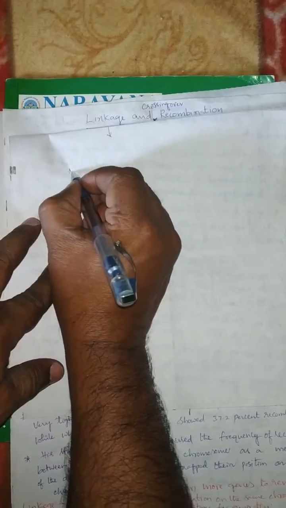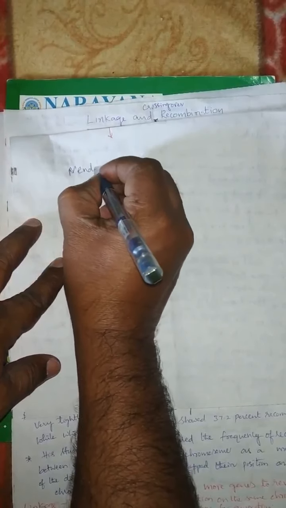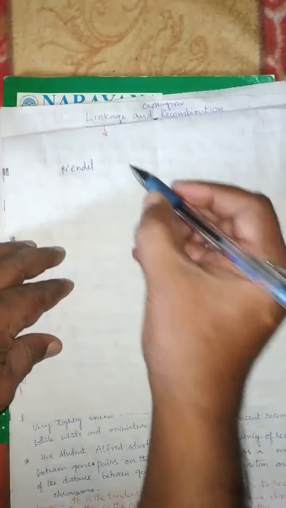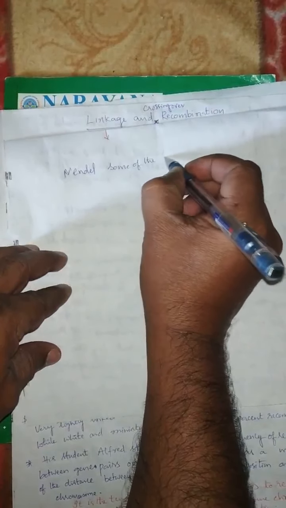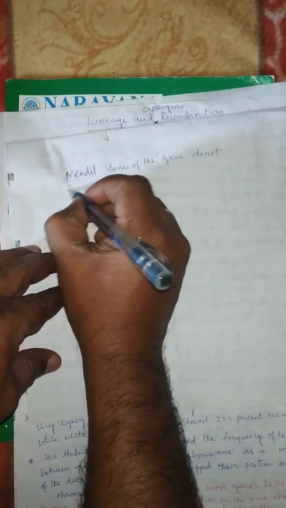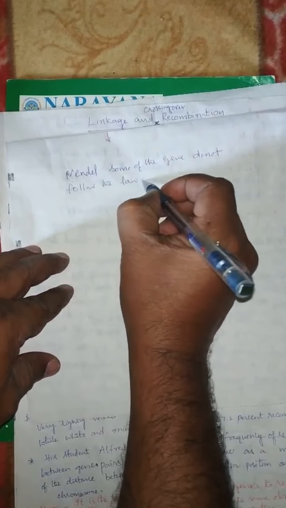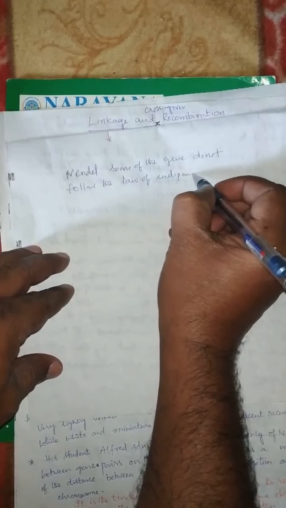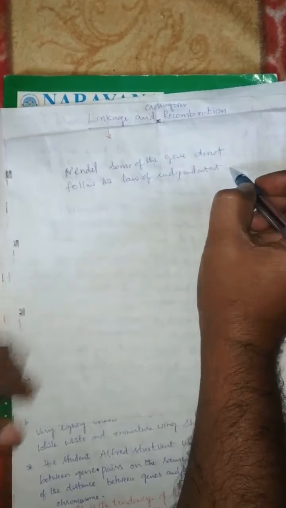The law of independent assortment is not followed.